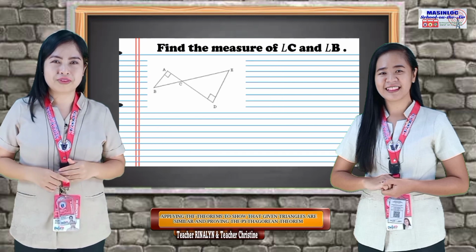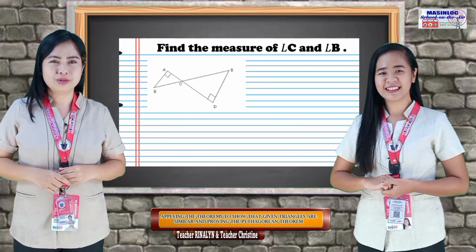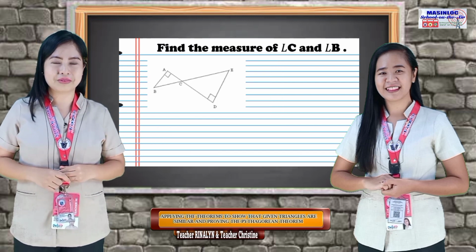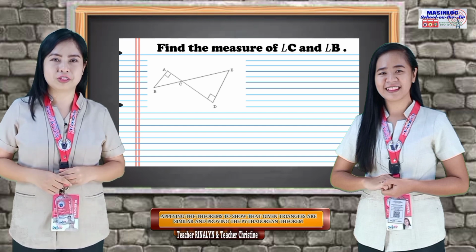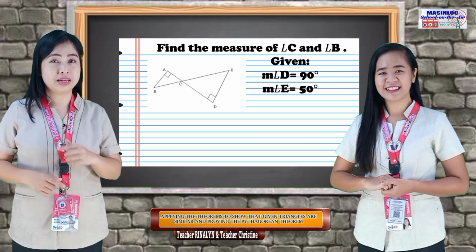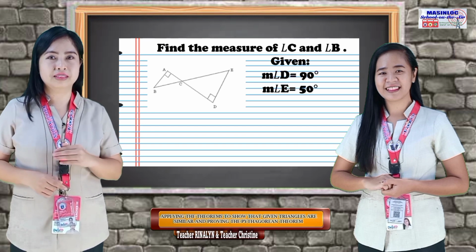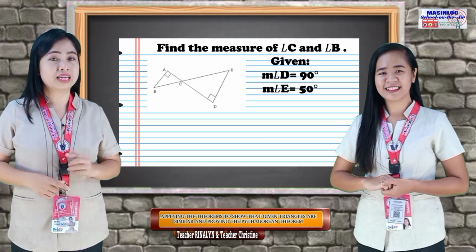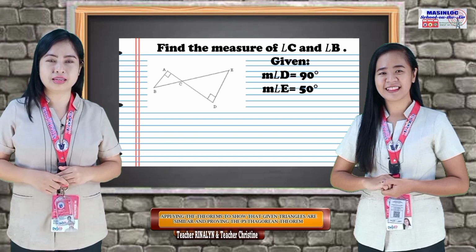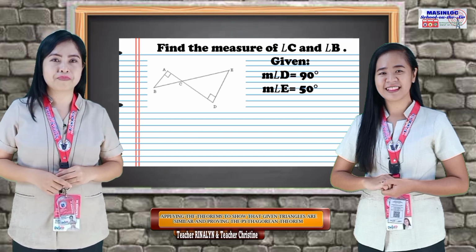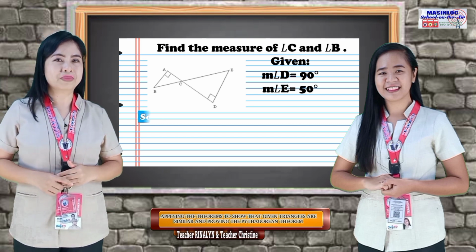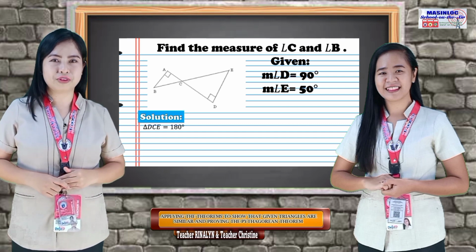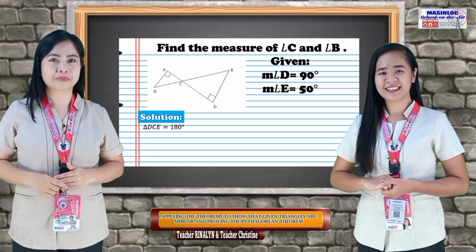Let's find the measure of angle C and angle B using the AA similarity theorem. First thing we have to do is to analyze the given measurements. In here, we have measure of angle D equals 90 degrees and measure of angle E equals 50 degrees. Both given can be found on triangle DCE. Therefore, we can easily solve for the measure of angle C.